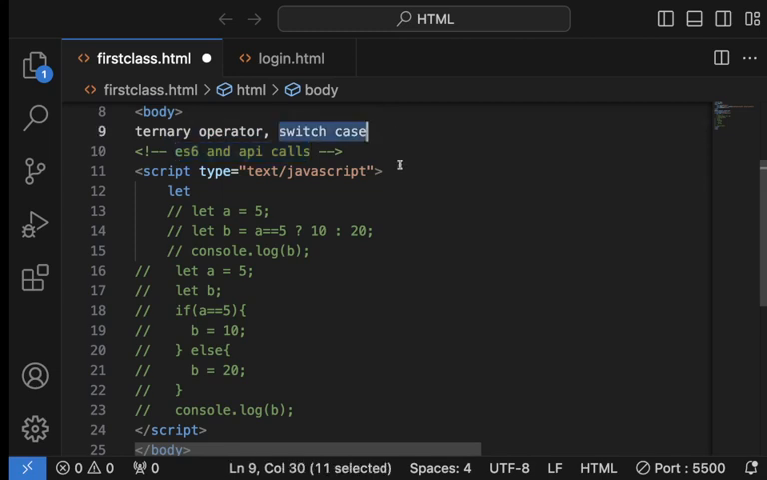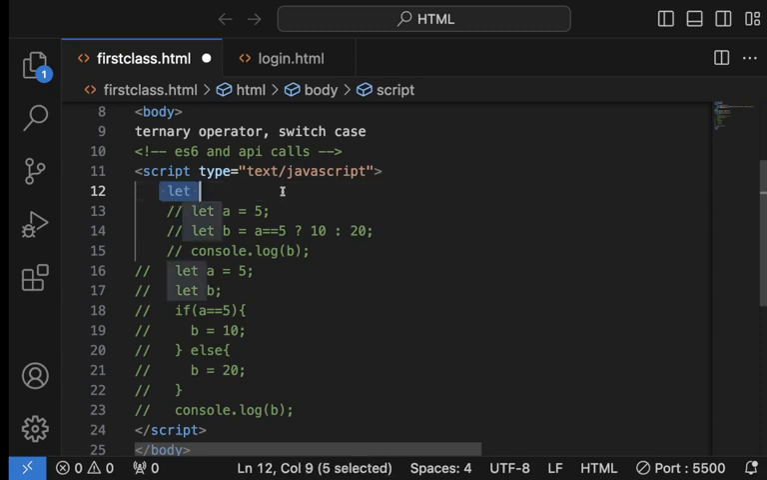So now let's look at switch case. Under which topic is arrow function? Under ES6 also. That's ES6. Okay, sir. Thank you.